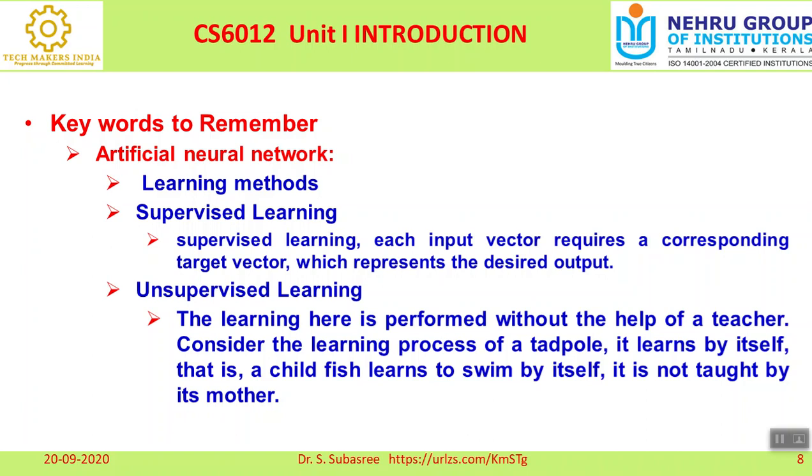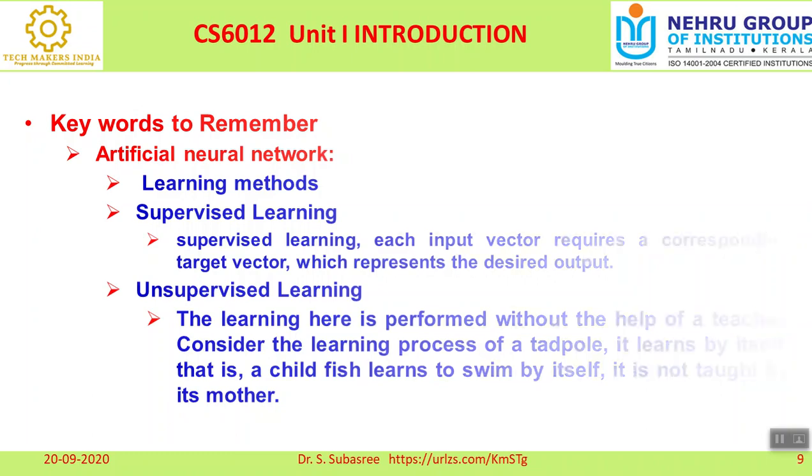So here, take swimming, right? For example, a person or a child is learning to swim. Is it not? The child is doing it by itself. Nobody is telling how to swim and all. Right? He himself is doing and understanding. Without any teacher, without any direction, he is doing certain tasks. That comes under unsupervised learning.